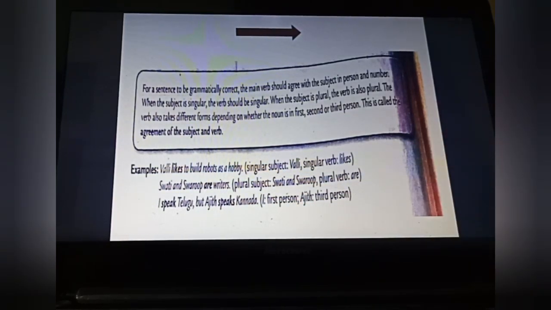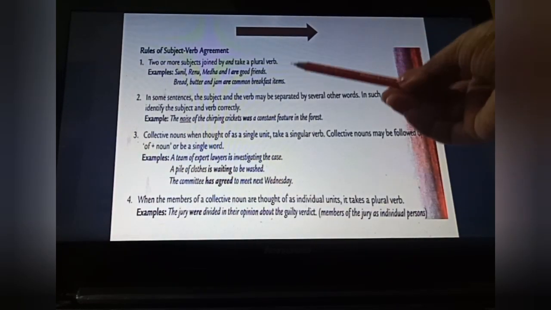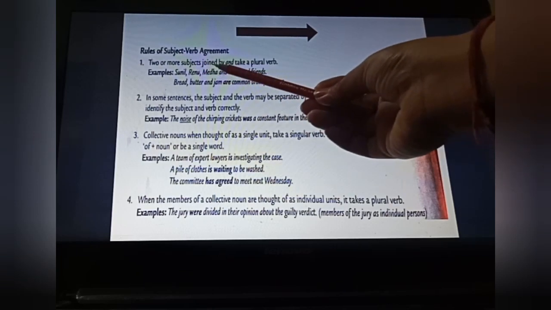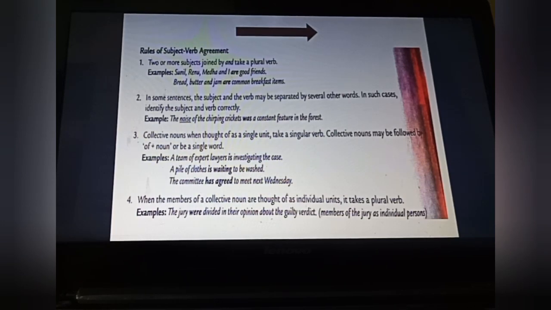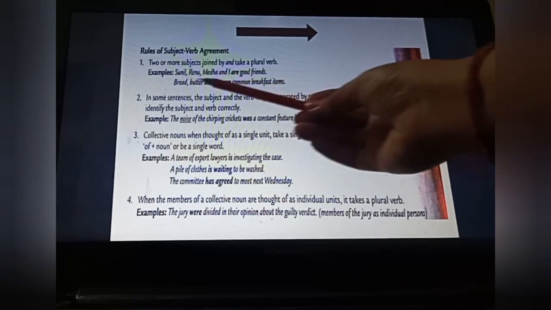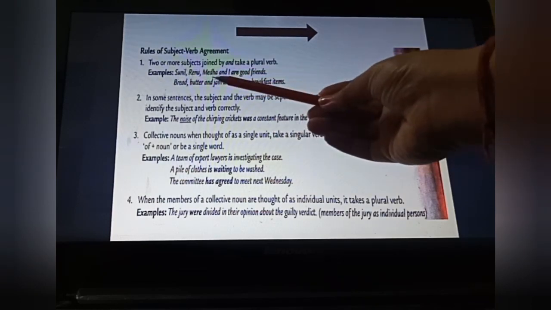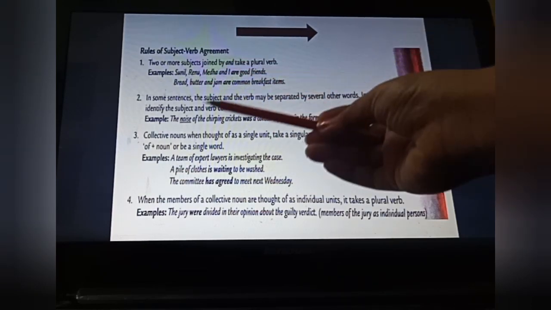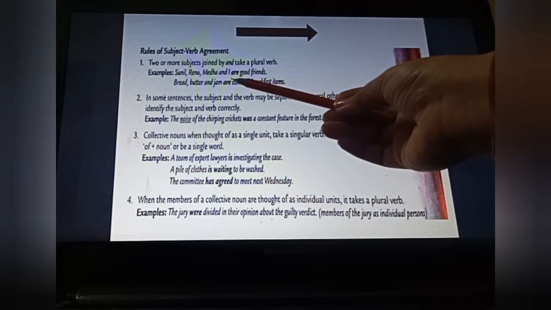To understand clearly, just go through these rules. The very first one: two or more subjects joined by and take a plural verb. It means when we join two or more subjects, nouns or pronouns, by using and, then we have to put a plural verb. Like here, Sunil, Renu, Medha and I. You can see here 4 members are there. Are good friends. There are more than 2 persons, so it is a plural subject. So here we have to put are, meaning plural.